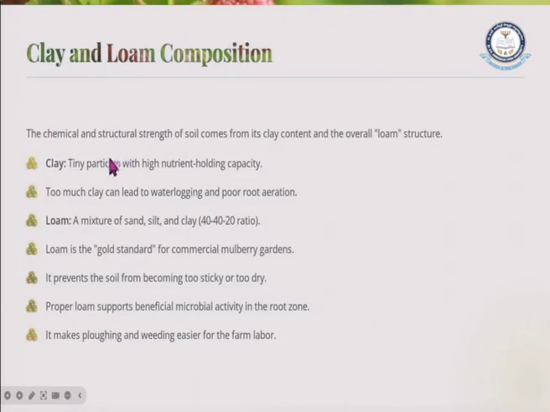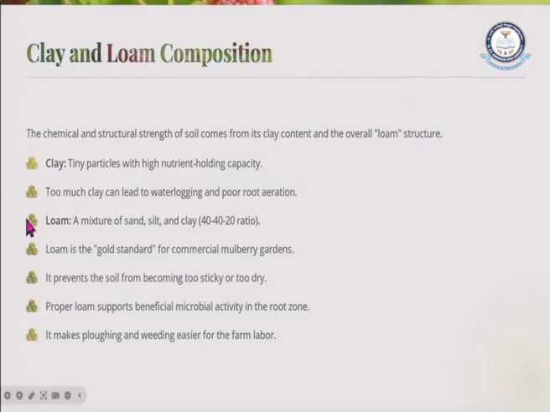Next we have the clay and loam composition. The chemical and the structural strength of soil comes from its clay content and overall loam content structure. That means clay. What is clay? Clay is a tiny particle with high nutrient holding capacity. Too much clay can lead to water clogging, and also there will be poor root aeration.